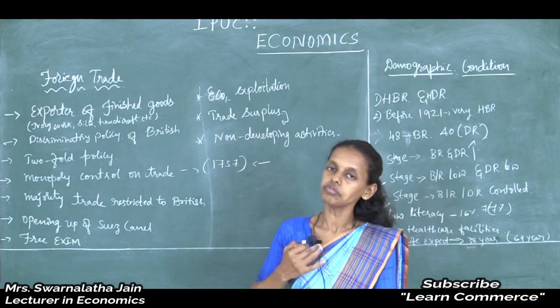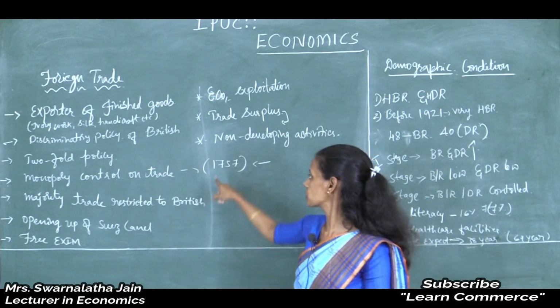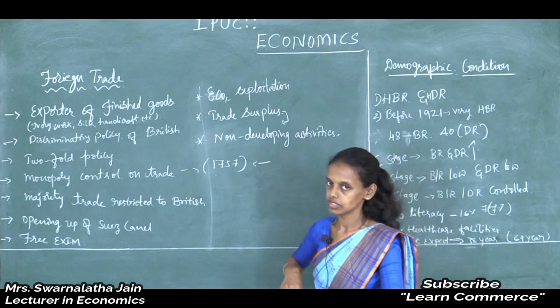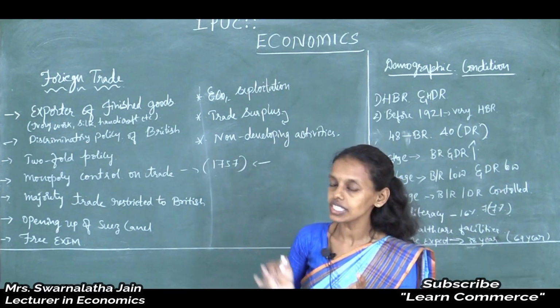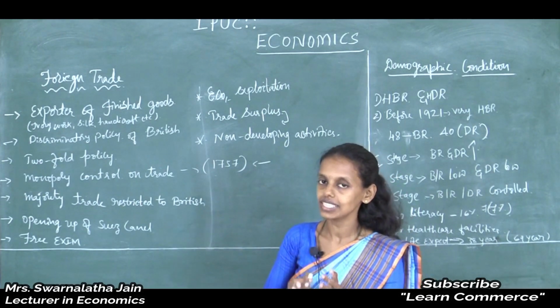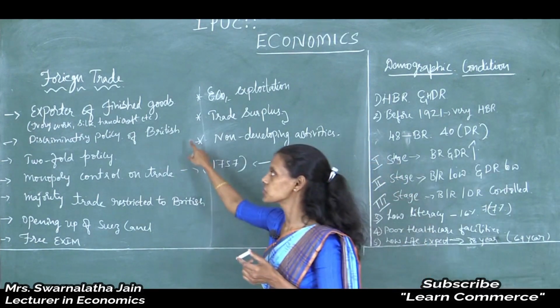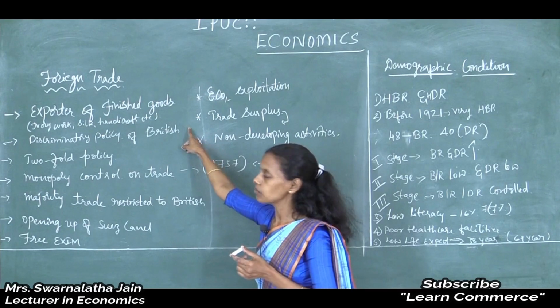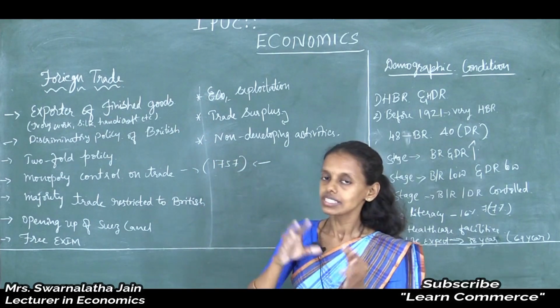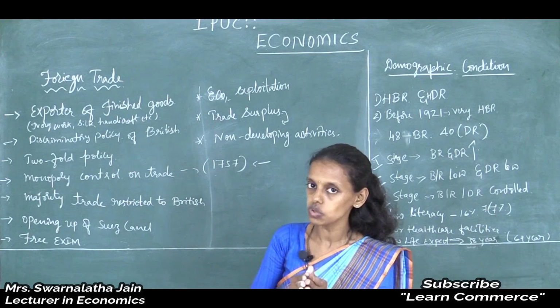After the advent of the British to India in 1757, these manufacturing industries declined. It means they closed. The British closed all the cottage industries and whatever manufacturing industries there were.